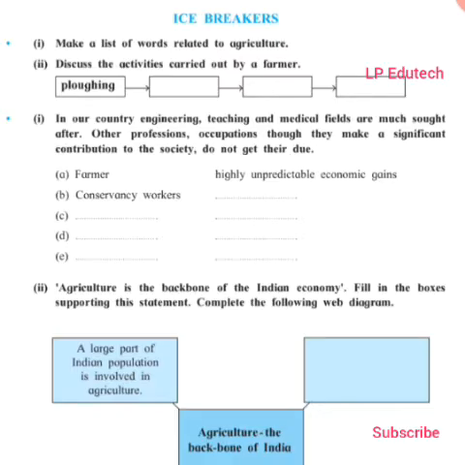Now in the beginning of the poem we have some icebreaker activities. Now what are those? Let us see. Make a list of words related to agriculture. As India is an agrarian country, we are very well familiar with the methods of farming. So let us make a list of the words that are related to agriculture. Now what words can we add here?